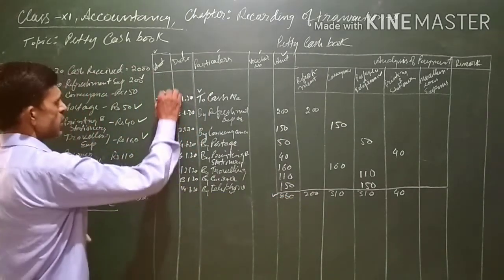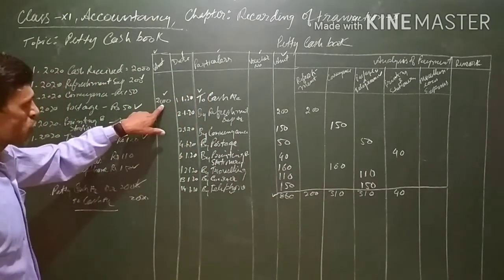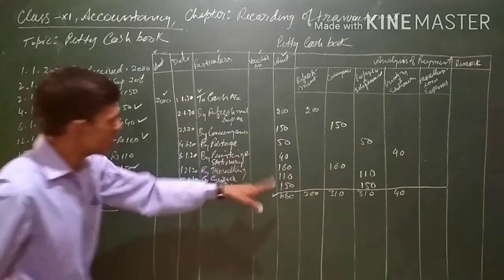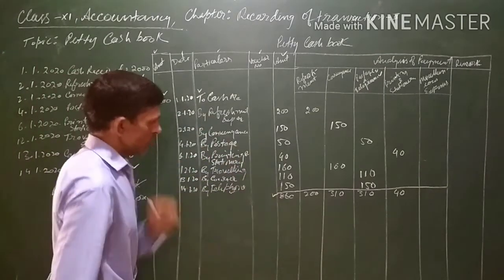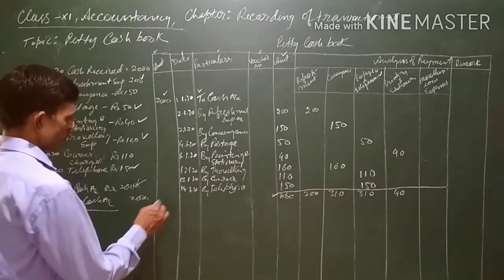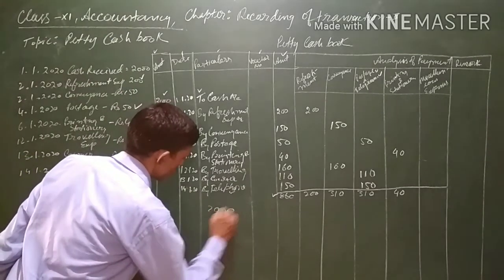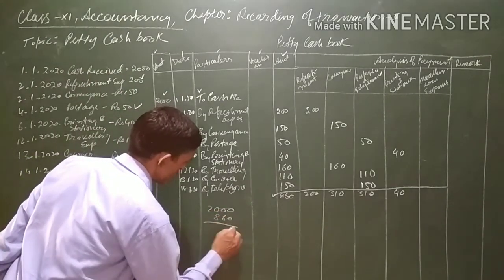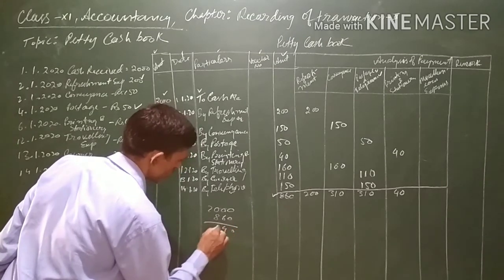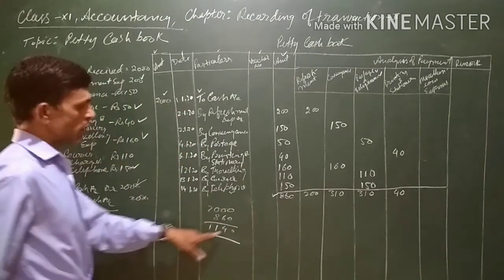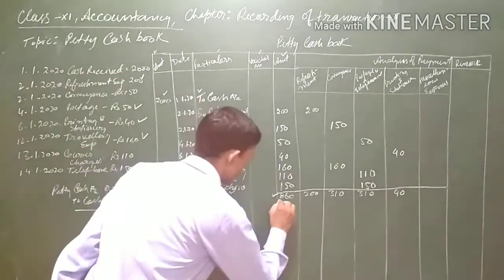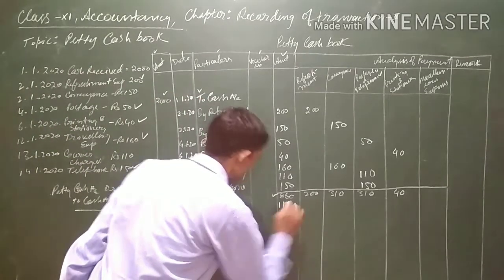Now since earlier we were having a balance of 2000, out of this 860 has been spent. How much is the remaining? 1140 is left.